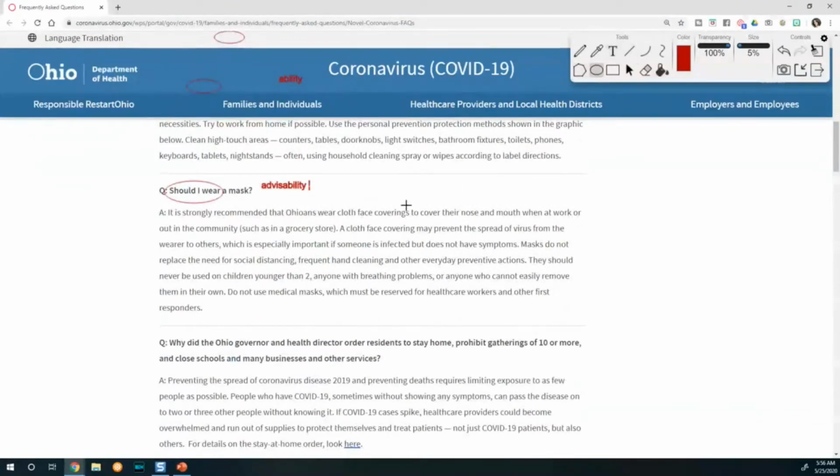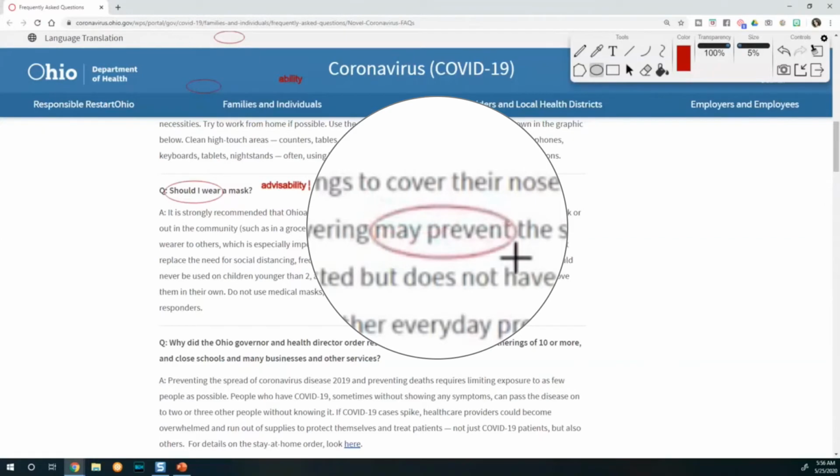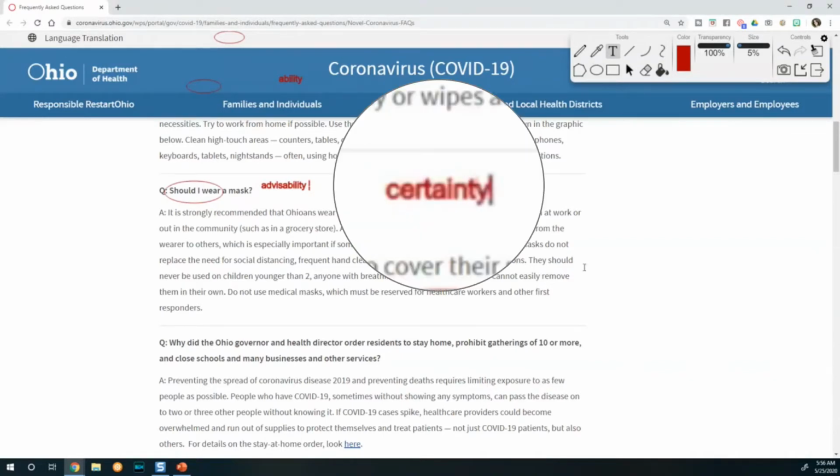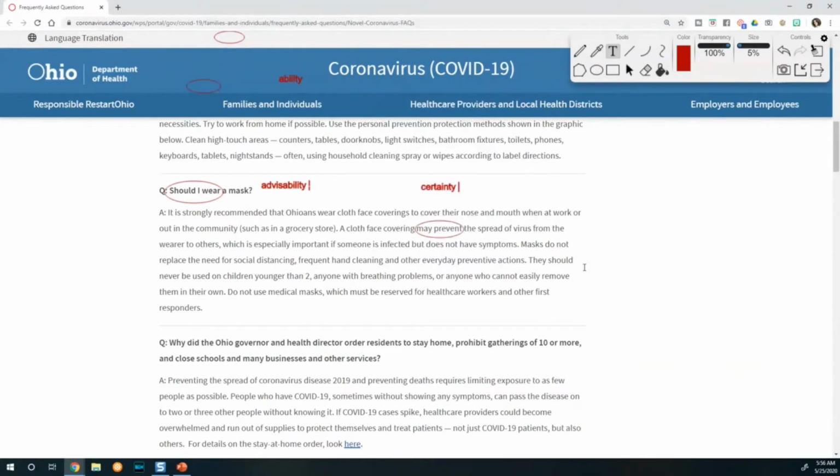Here's another example. May prevent. All right. So, is this possibility, ability, advisability? This is certainty. It's not 100% certain. It may.